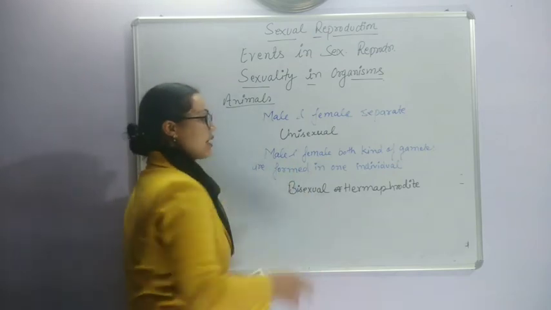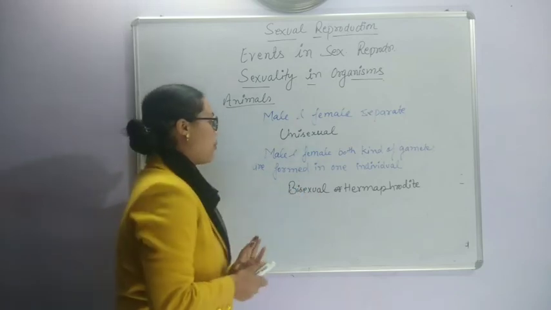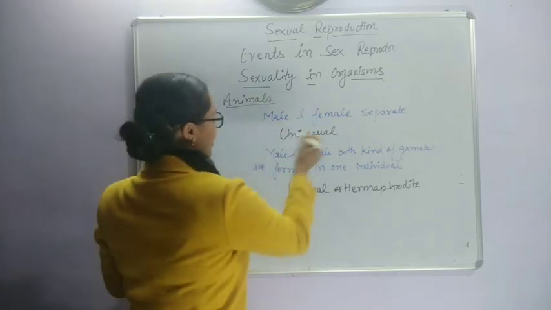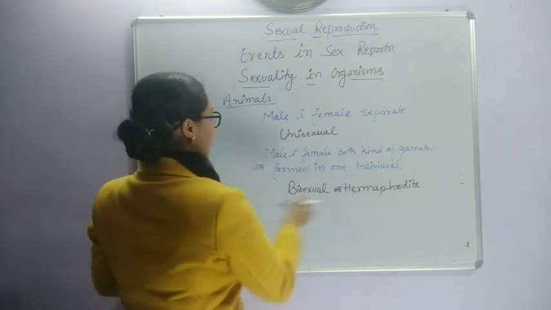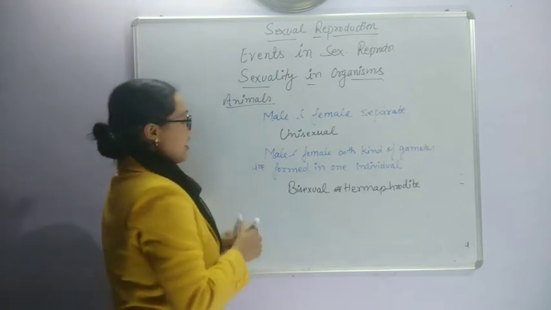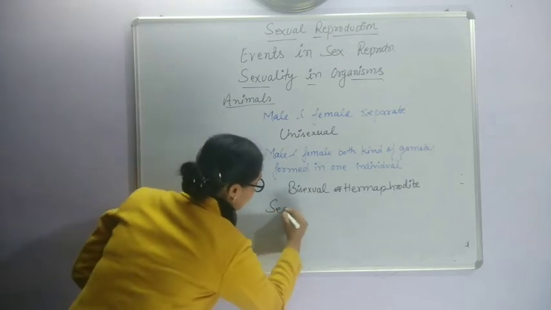So reproductive capacity is more as compared to unisexual.